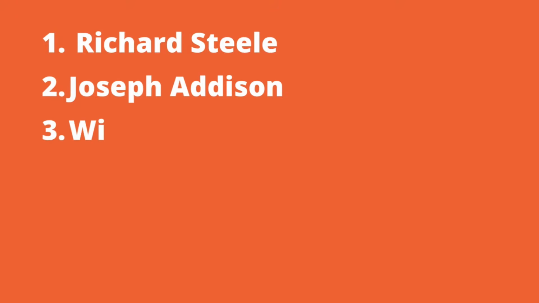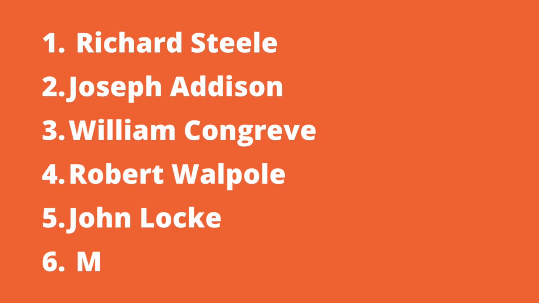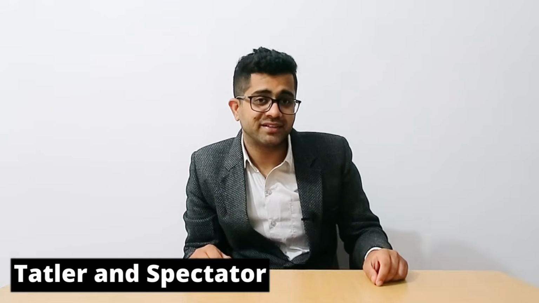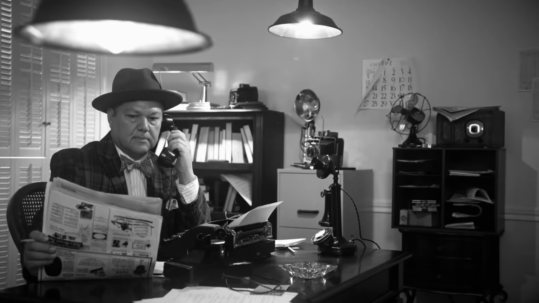And among this particular literary group, the popular personalities are Richard Steele, Joseph Addison, William Congreve, John Locke, Robert Walpole, and Marlborough. If you have been preparing for the UGC NET examination, then you must remember that Richard Steele and Joseph Addison have already been asked many times in the past several years. Almost every year they are asking 2 to 3 questions on magazines in the UGC NET examination. So try to remember that the magazines Tatler and Spectator were started by two important figures of the 18th century, Richard Steele and Joseph Addison.